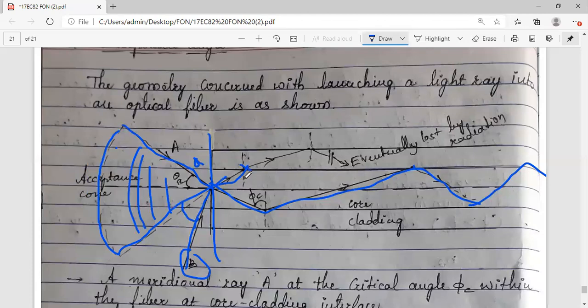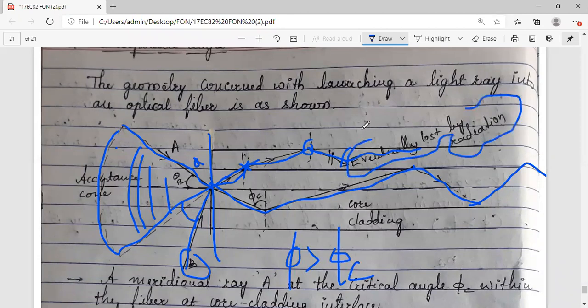After that, the condition will not be met. What is the condition for total internal reflection? Phi should be greater than phi c. This condition will not be met. What will happen here? Refraction takes place. It will enter the cladding area. In the cladding area, some conditions will be met. So like this, throughout within the cladding, that particular light will travel within the cladding, and eventually it will be lost by means of radiation.